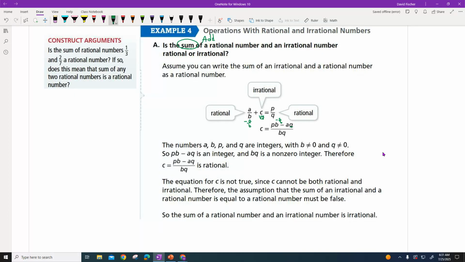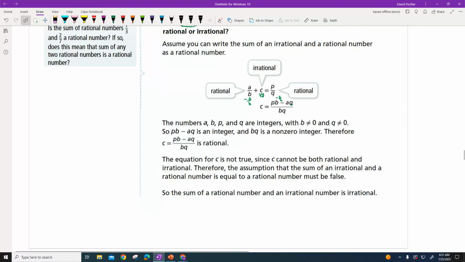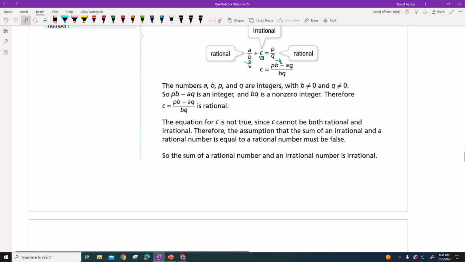But if you'll grab your highlighter, here's the important part. Down here is the important part. So the sum of a rational number and an irrational number is always going to be irrational, always, because I still have my irrational number. Even though I have over here a rational number, a fraction answer, I still got my square root of 3 over here. I can't make this little guy go away by itself. Okay, it's always going to be an irrational number.